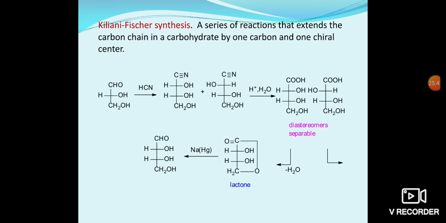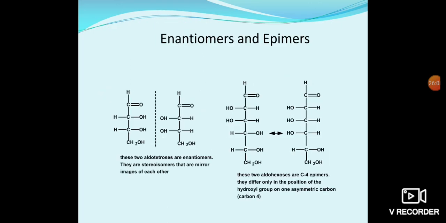In acidic medium we form the carboxylic group. After that, on hydrolysis and heating we form lactones, and further reduction with sodium amalgam we get the higher carbon number compounds. That is called Kiliani-Fischer synthesis.